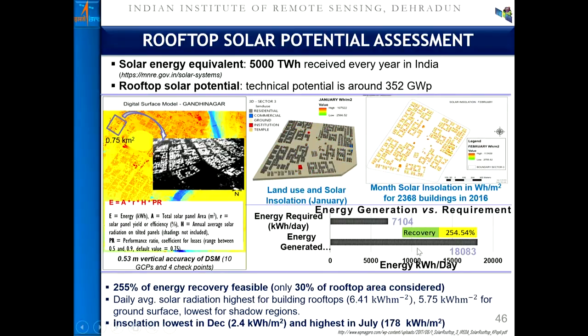We conducted an experiment and found that if only 30% of the roof area is considered in a certain area, then nearly 2.5 times the energy which is currently being utilized can be generated. That's why the government is laying emphasis on solar potential estimation. Though it is capital intensive, it pays in the longer run, and one can utilize the satellite data for potential estimation.